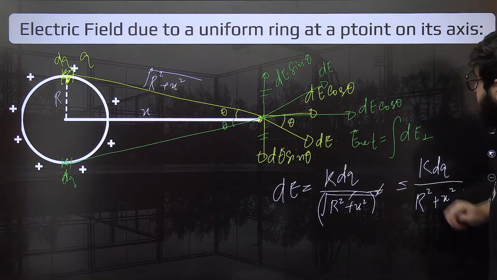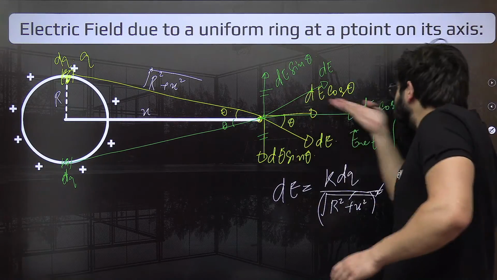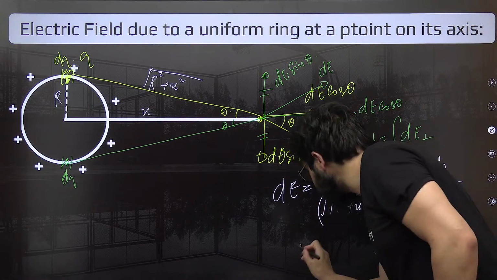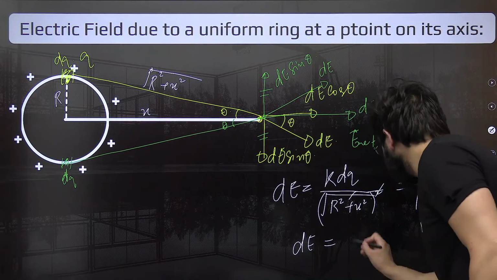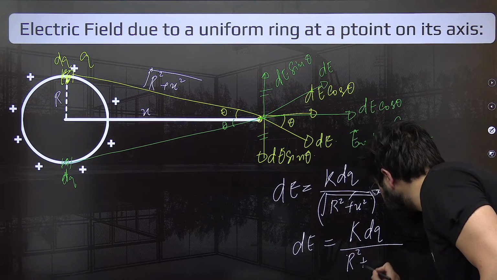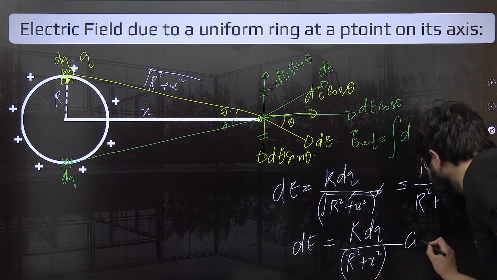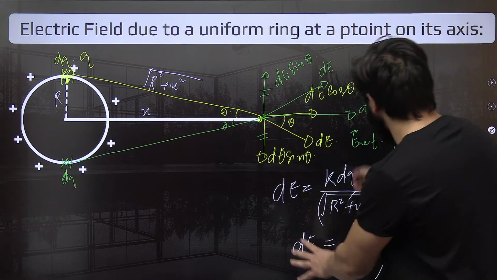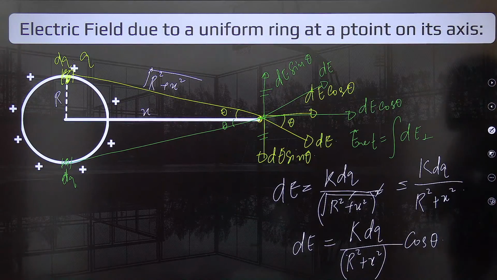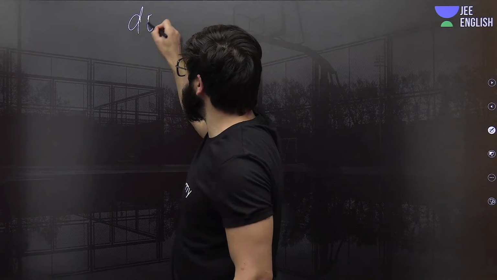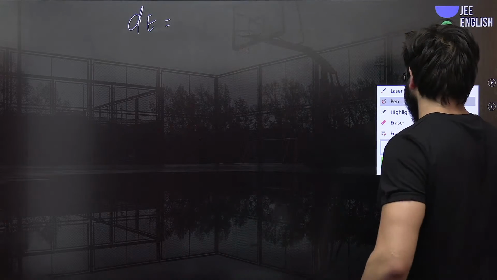So we got this dE. Now we need to find the net electric field, which is along this x-axis only. So dE multiplied by cos theta. So this dE will be K dQ upon R square plus X square, multiplied by cos of theta. That's all. It will be along this one, dE cos theta. So this dE cos theta I am writing.